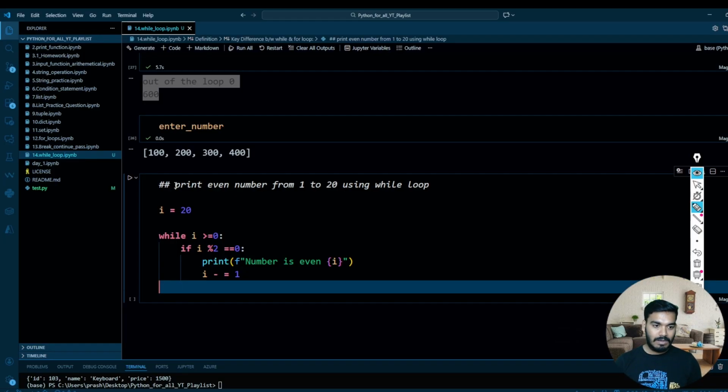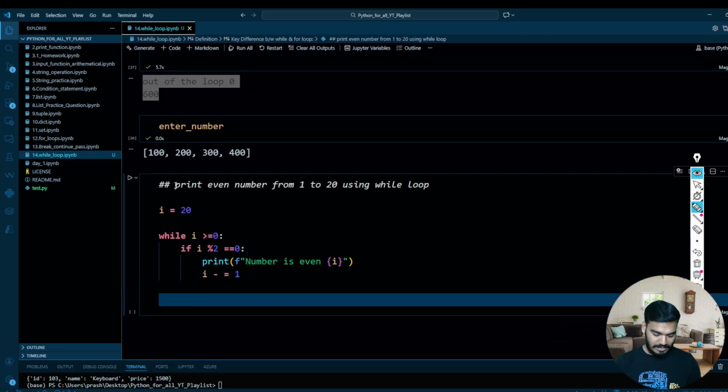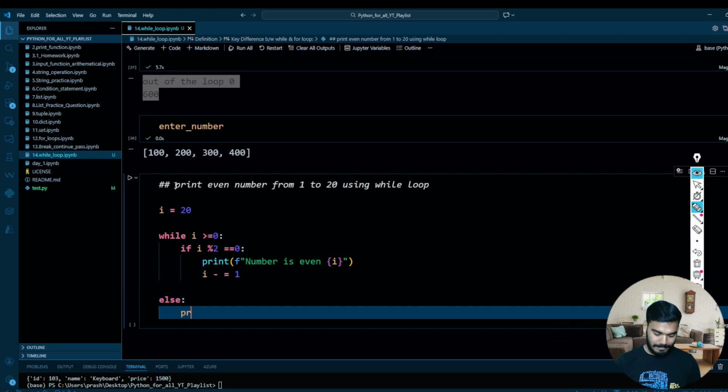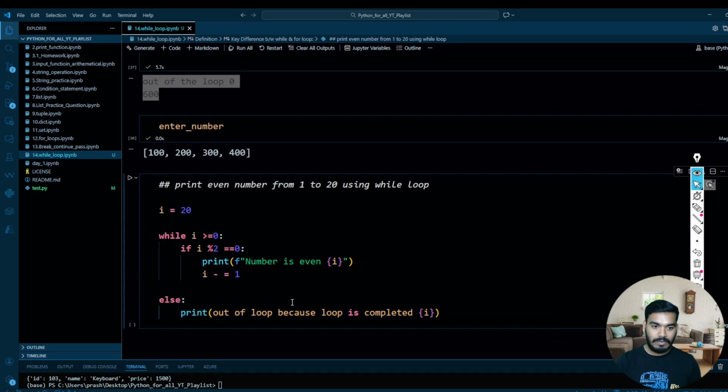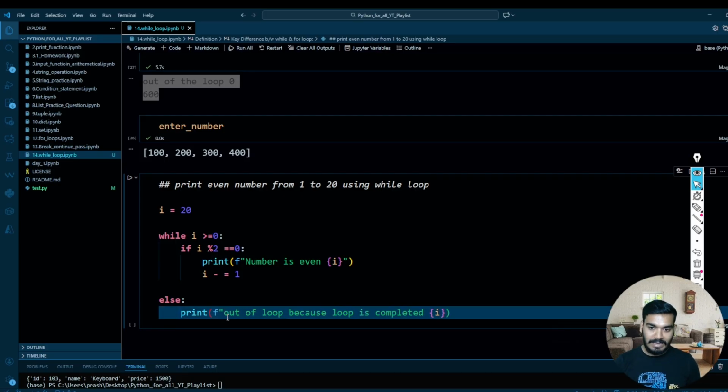So now let's write the else condition over here. Else print out of loop, because loop is completed, and you write over here your i, and just pass over here your f string to make this work as a placeholder.